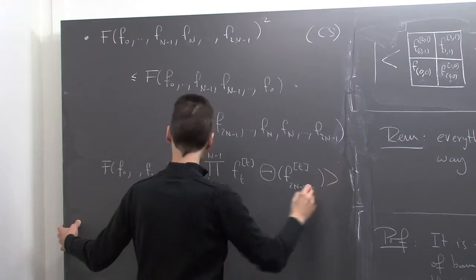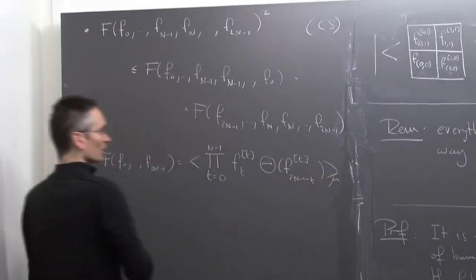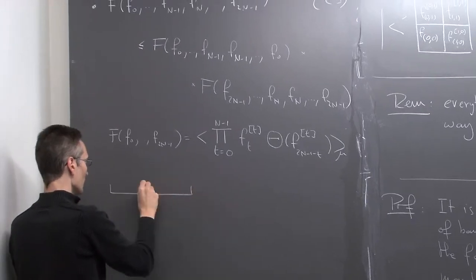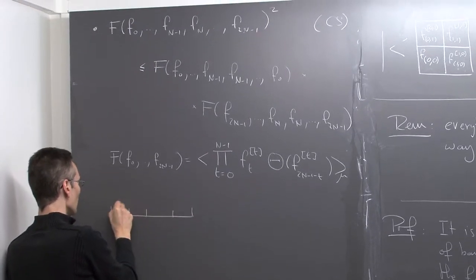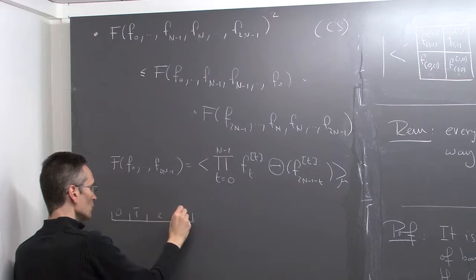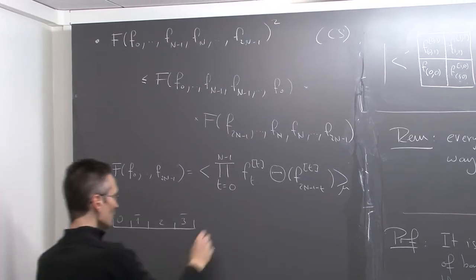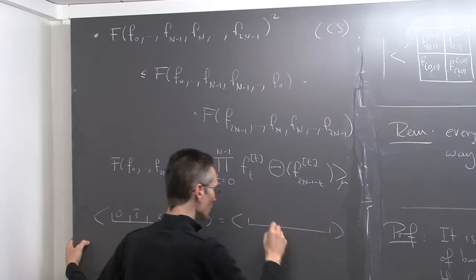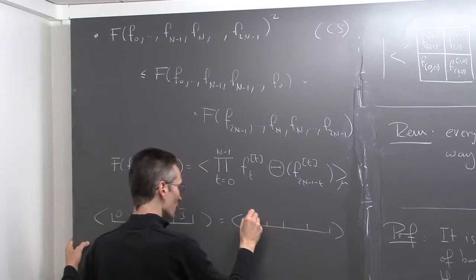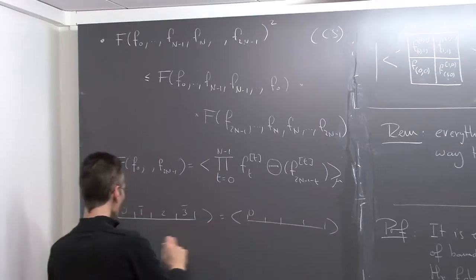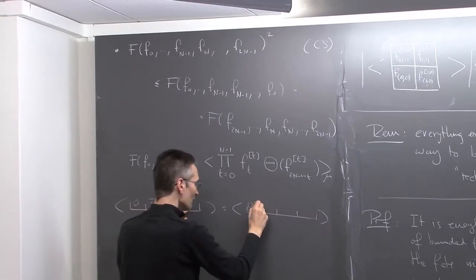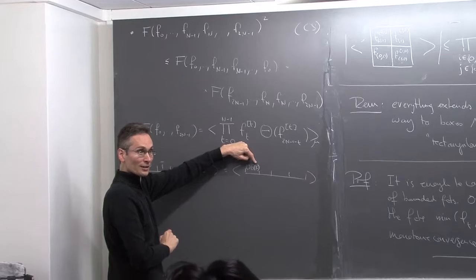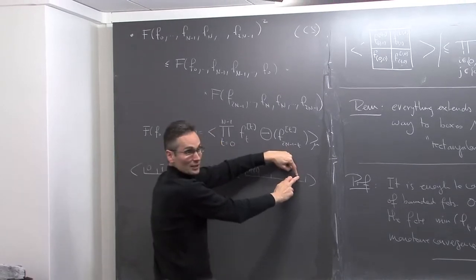So let me make a picture. What I'm saying is the following. I have again my function, so 0 is living here, 1 bar, 2, 3 bar. And then I'm saying that this expectation is the same thing as the expectation where I take in the first cell the function 0 times theta of 3. Why? Because the function theta of 3 is precisely 3 bar sent here.